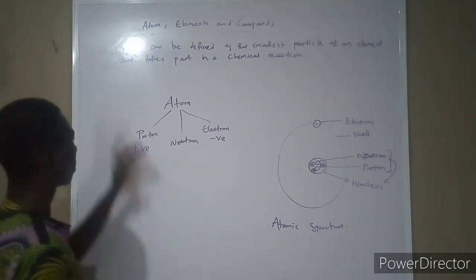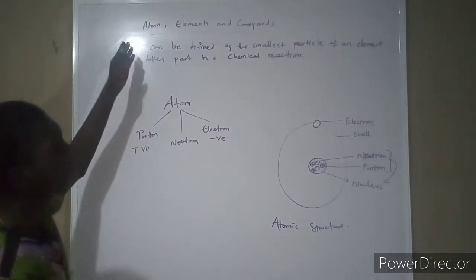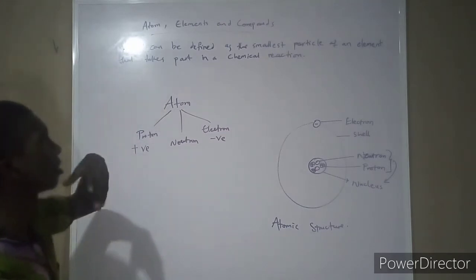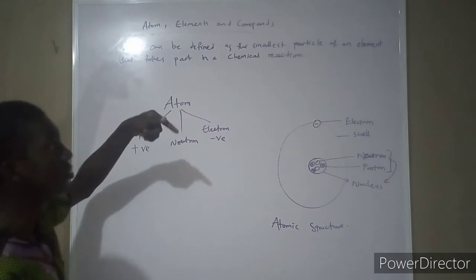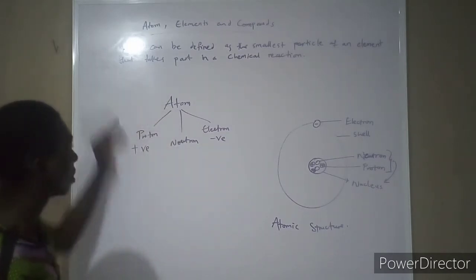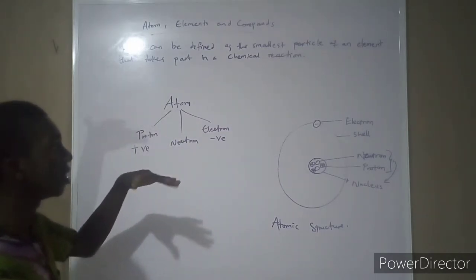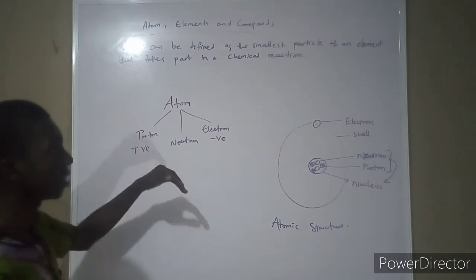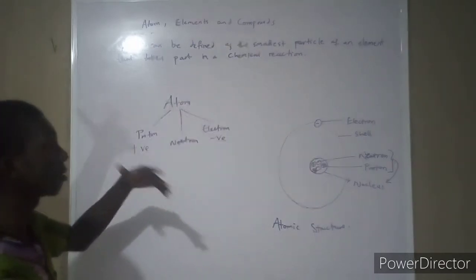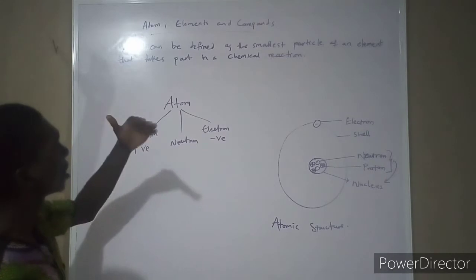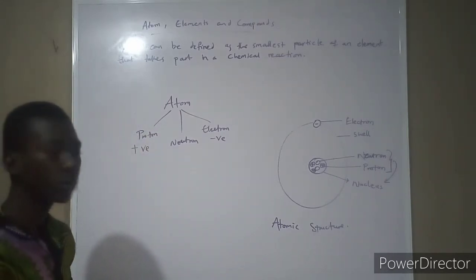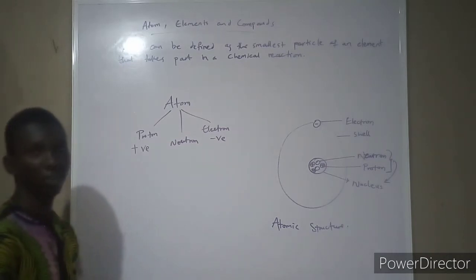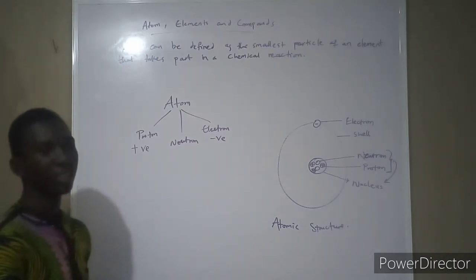So in this case, an atom is redefined to be the smallest particle, though still divisible. That is, you can still get some particles in it. Even the proton and neutron are made of things called quarks. So the atom is the smallest particle of an element that takes part in a chemical reaction.